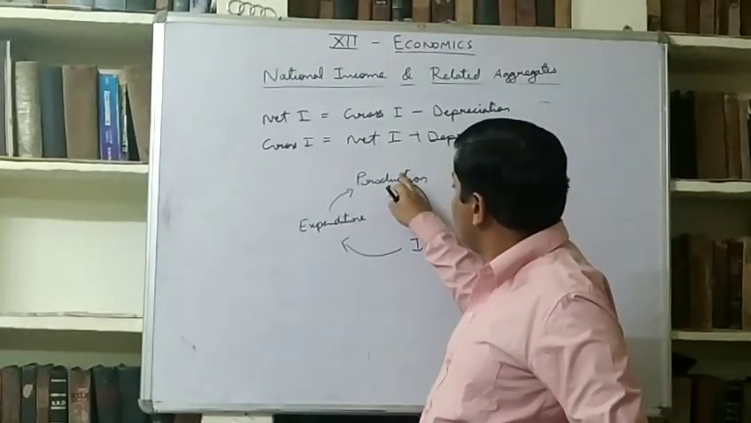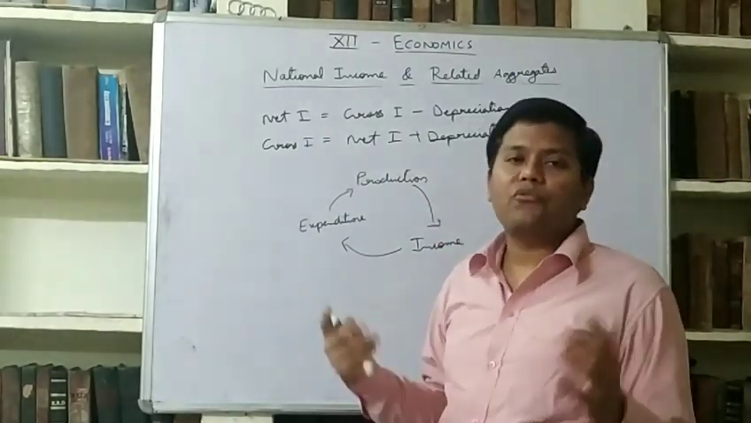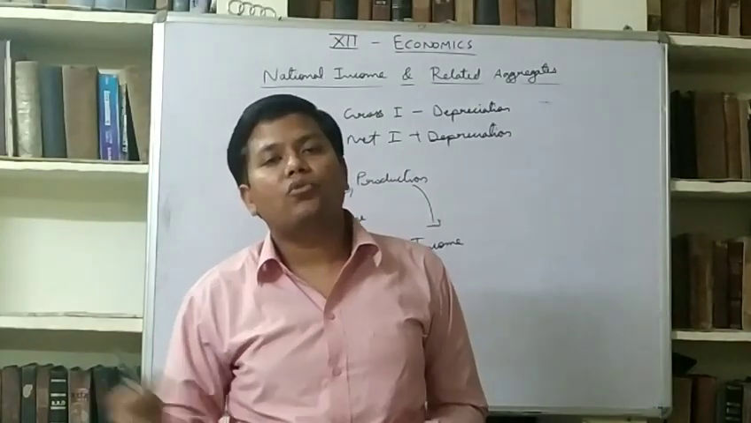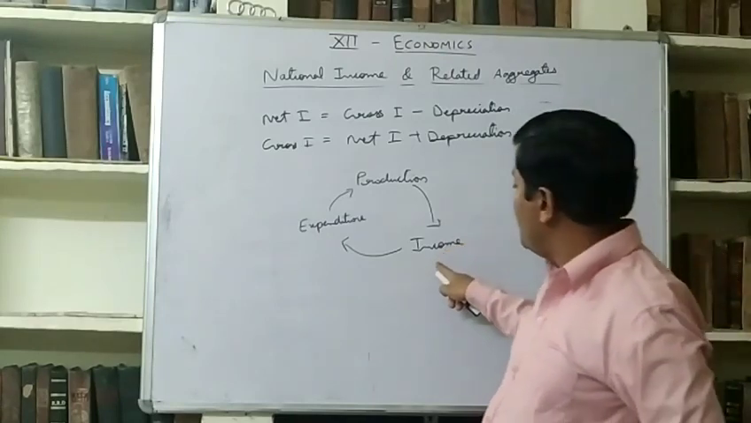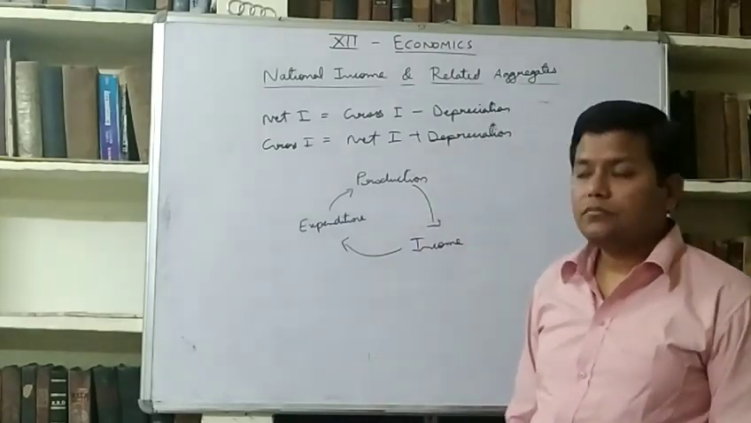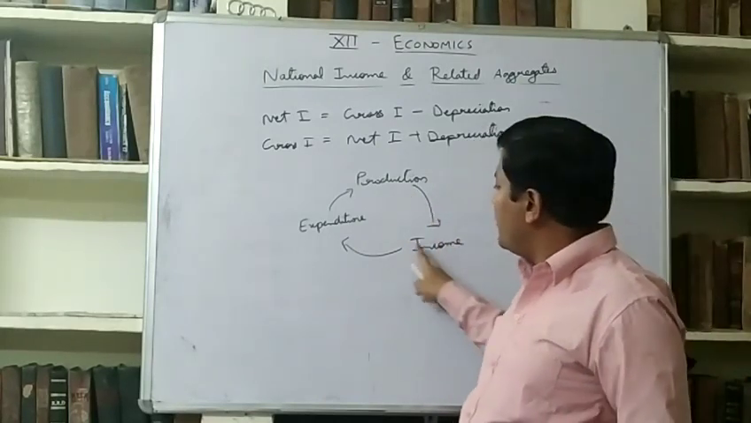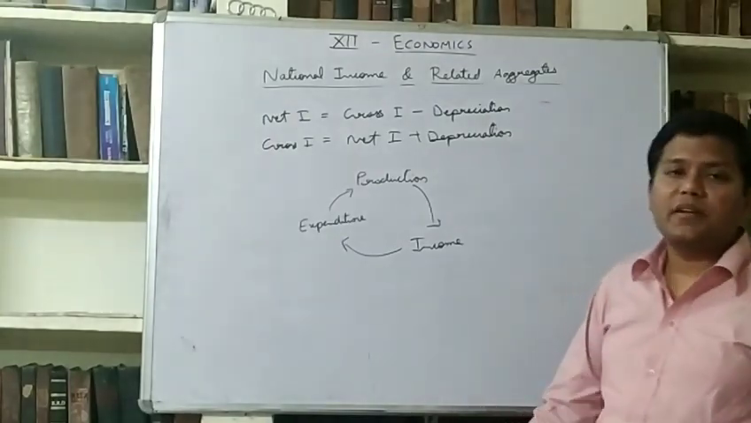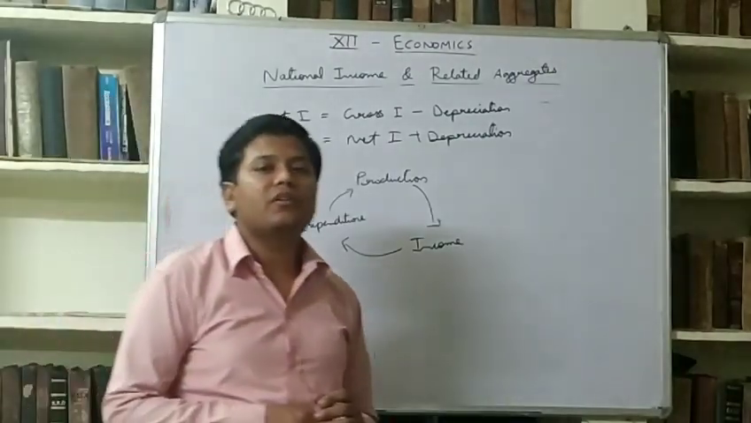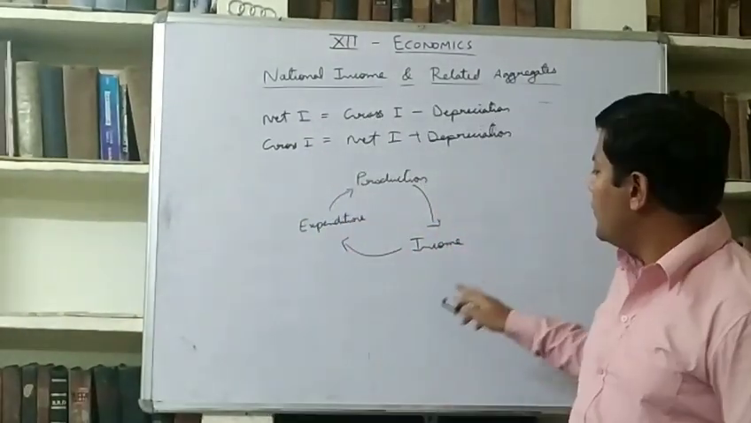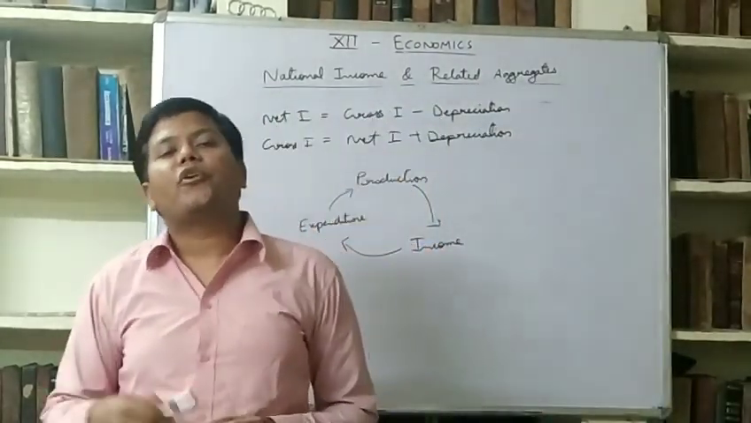So whatever is produced gets converted into income. Whatever the producer produces, it will sell to the consumer. So producer will transfer goods and services to consumer, and consumer will give the factor income to the producer. So it gets converted into income, and income converts into expenditure. Whatever income is generated by the people of the country, they will spend it for their consumption or investment. So income will convert into expenditure, and due to expenditure production is possible.